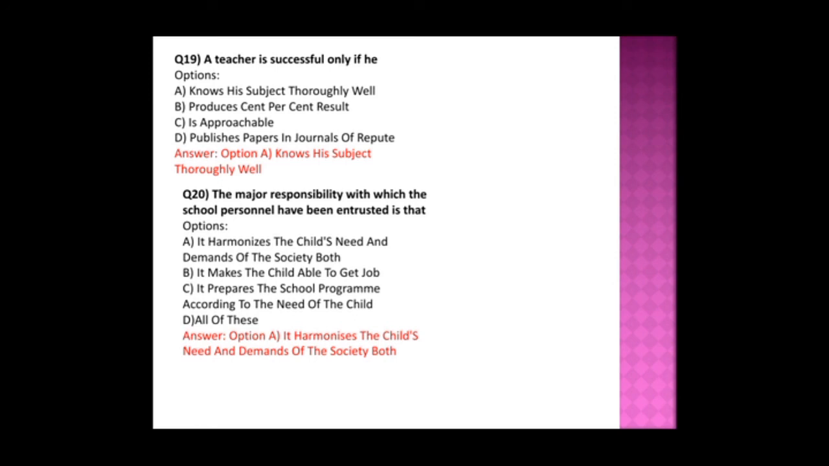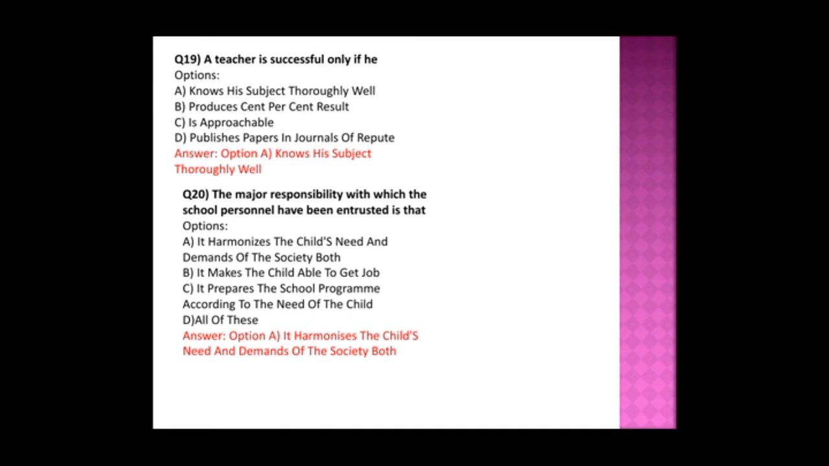And here among the options, that is the option first of all, because producing a complete result is not the mark of a successful teacher, and being approachable is also not the characteristic of a successful teacher. And publishing papers is only a part of a teacher's studies, that's only. And here the option is knows his subject thoroughly well.